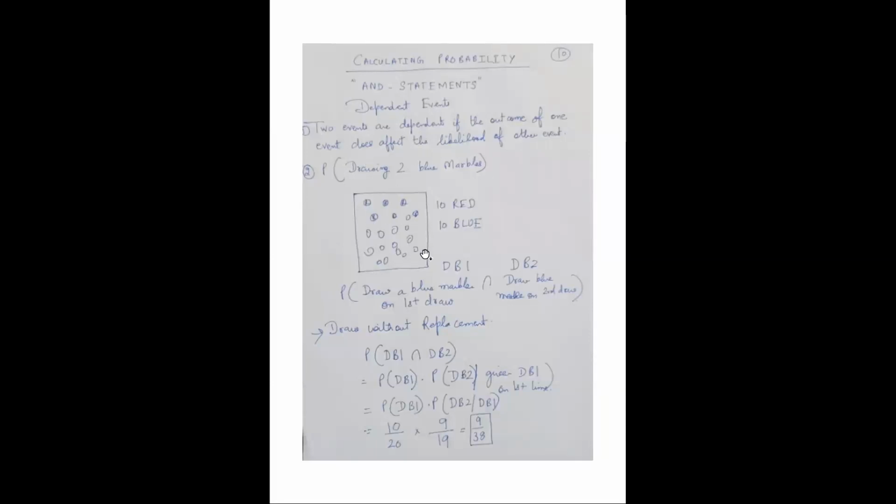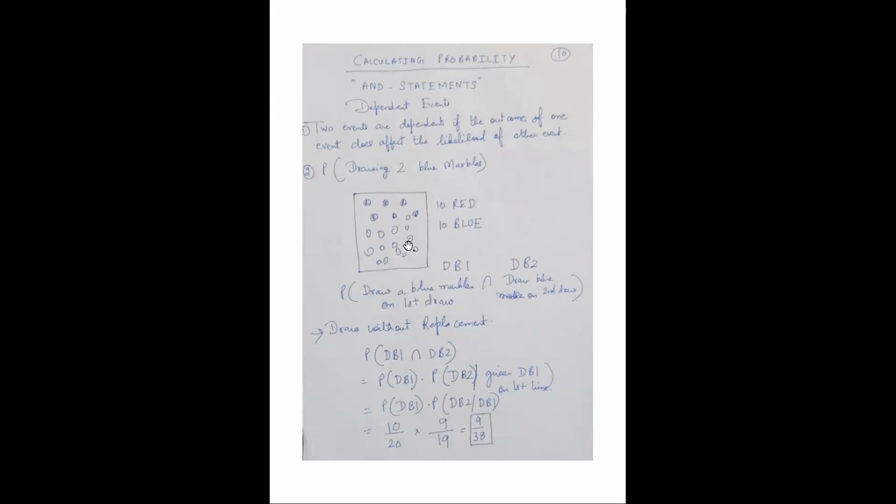Let's take an example. In this box, there are 20 marbles: 10 red marbles and 10 blue marbles. You have to pick two marbles actually, drawing two blue marbles.